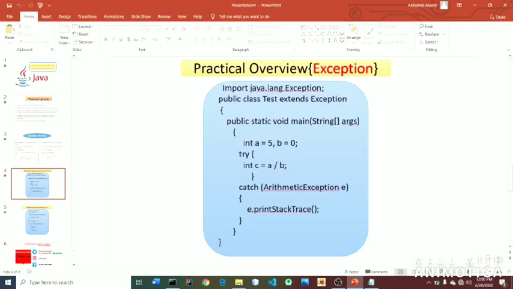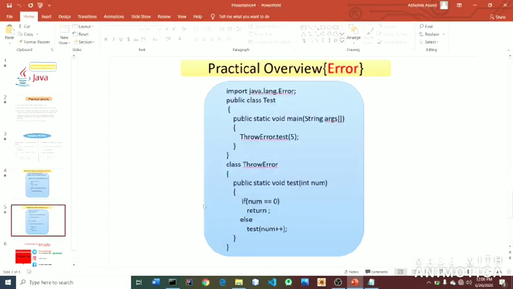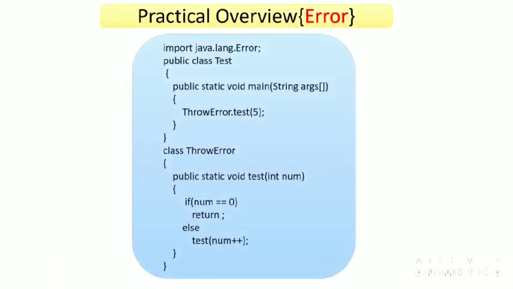Here is the code. Now let's move to the error. So now let's have a practical overview of the error. Here we have a block of code, import java.lang.Error package. So Error is the class, and we have imported this class with the help of the import statement. Now public class test, we have defined a class named test. In the test class, public static void main String args, we have called a method with the help of ThrowError.